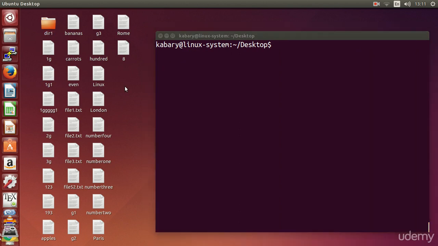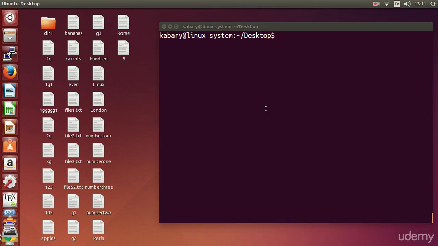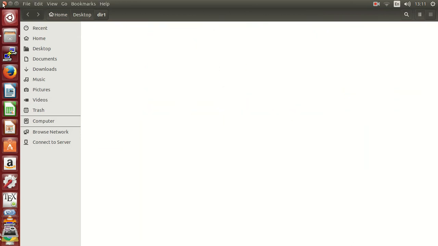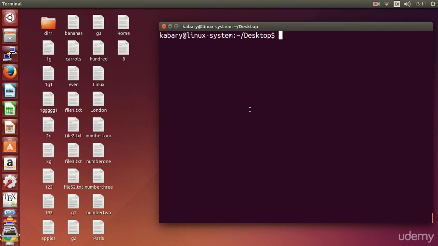So let's do 2 more examples. Let's say, for example, that you want to copy. Let's make sure that our directory 1 is empty first. So right now I want to copy all my files that begin with a digit. So you have to put 2 square brackets here, digit, and end with an alphabet.